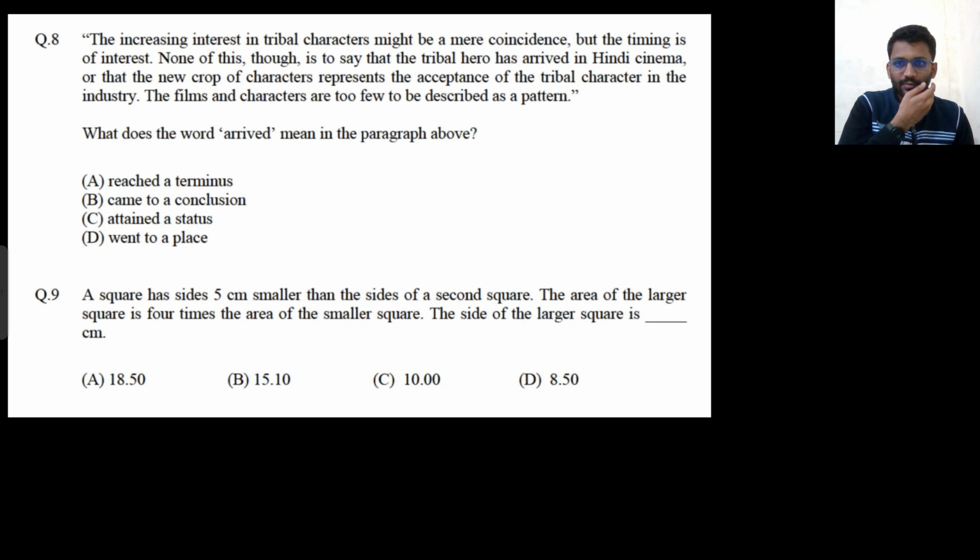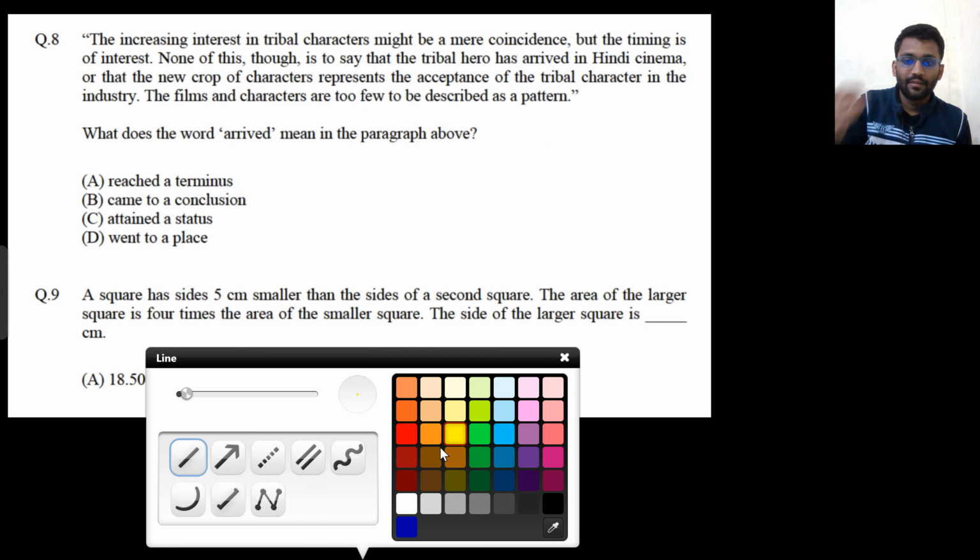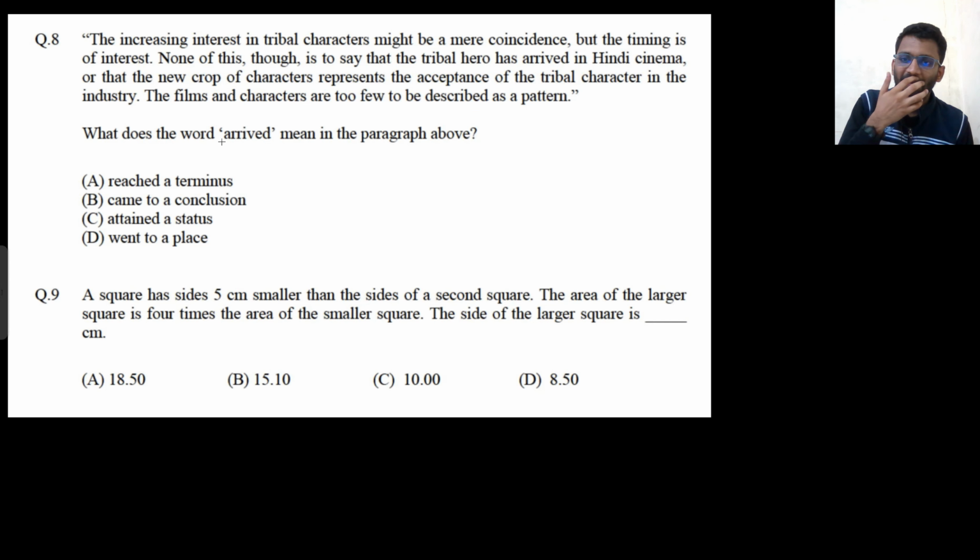Okay, let's move on to the next one. You have to read this paragraph and then tell what does "arrived" mean. Let's read it and then I will give you an example. The increasing interest in tribal characters might be a mere coincidence, but the timing is of interest.